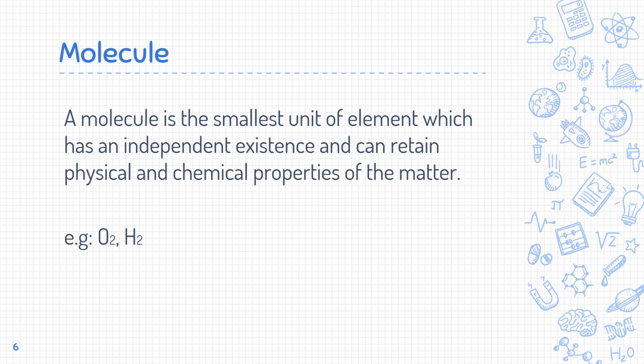Next, what is a molecule? A molecule is the smallest unit of an element which has an independent existence. An atom doesn't have an independent existence, but a molecule has an independent existence and can retain the physical and chemical properties of the matter. Consider O2: an atom of oxygen and another atom of oxygen form a molecule. An atom of hydrogen and another atom of hydrogen form a molecule.